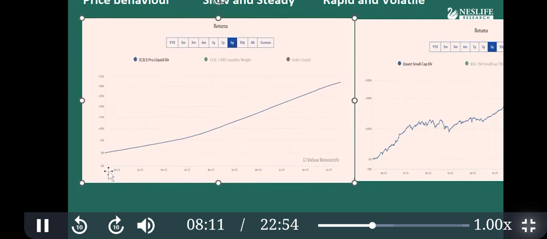This is a 5-year chart. If someone invested 100 rupees 5 years ago, the value of the fund is increasing steady, slow and steady. In 5 years, the value will increase from 100 to 130 rupees. So this is how the debt product price behaves.